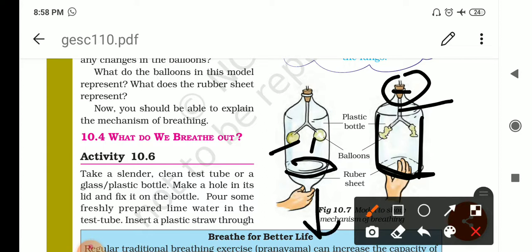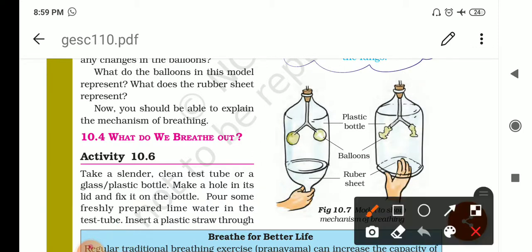When you pull the rubber sheet downward, right, then you have to see the observation, and same opposite. Now leave it, then again it will come back, and you have to observe it, okay? In the first condition, when you pull this rubber sheet downside, then the air will come inside and the balloon will blow, right?